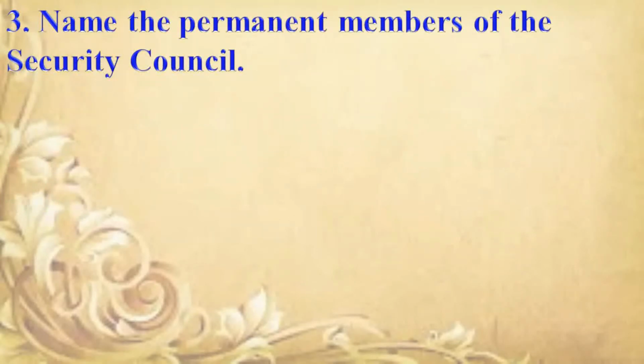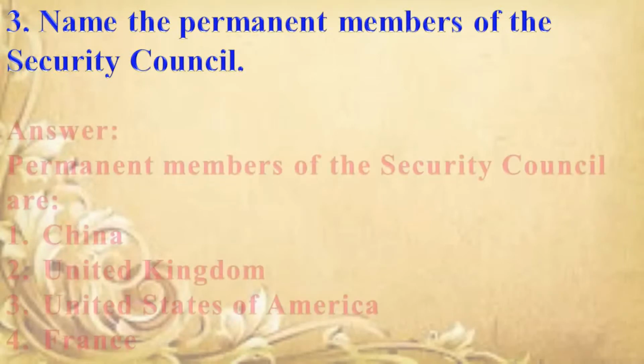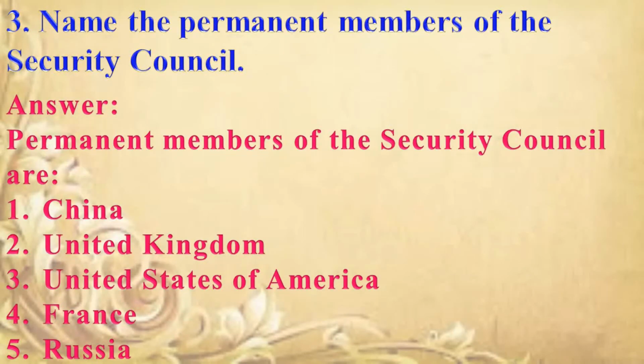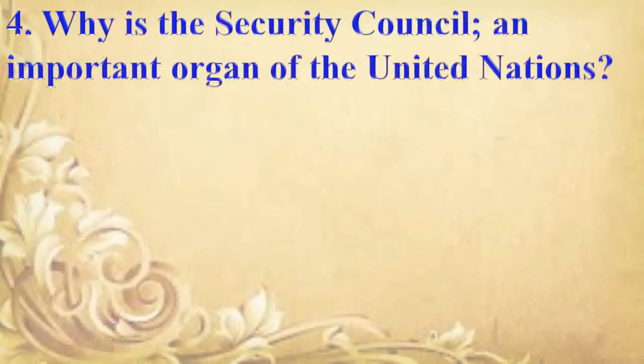Name the permanent members of the Security Council. Answer is permanent members of the Security Council are China, United Kingdom, United States of America, France, Russia. Next question. Why is the Security Council an important organ of the United Nations?